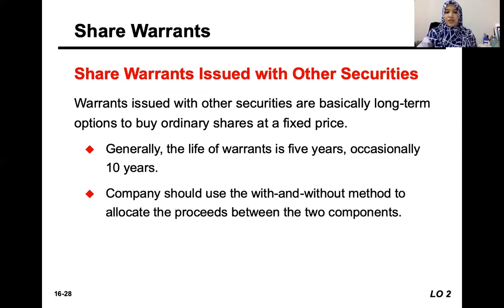Likewise with convertible bonds and convertible preference shares, the securities issued together with the share warrants are compound instruments. Compound instruments means there are equity as well as debt elements in the instrument. So the with and without method should be used in allocating the proceeds between the equity and the debt components.